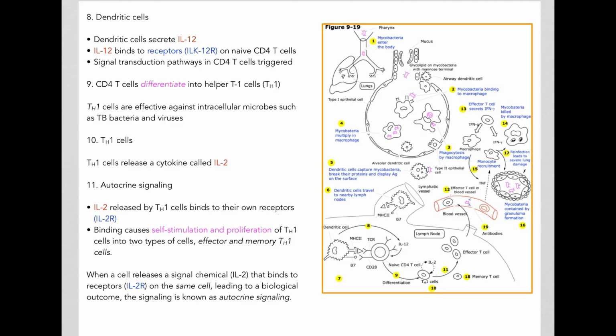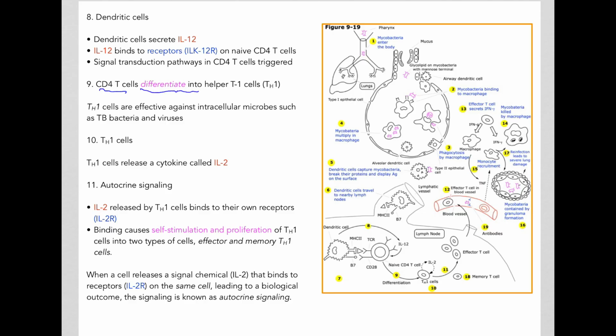When this IL-12 binds the receptor on the naive CD4 T cells, this will lead to a signal transduction pathway in the CD4 T cells. This signal transduction pathway will lead to a biological outcome. And in this case, what is the biological outcome?